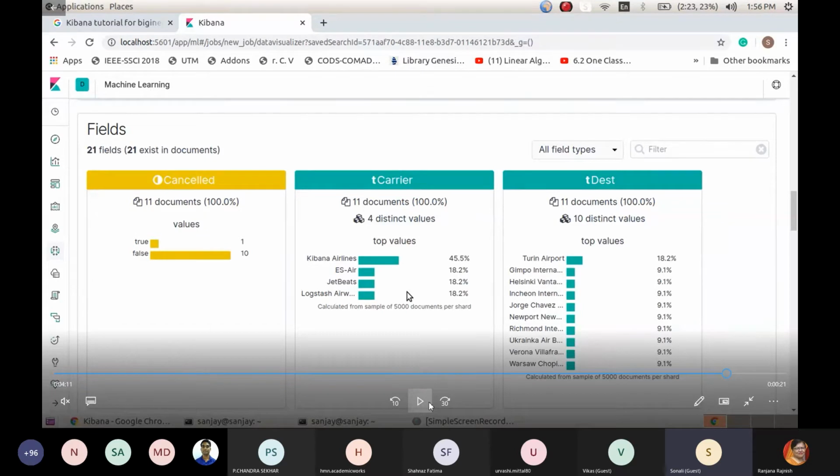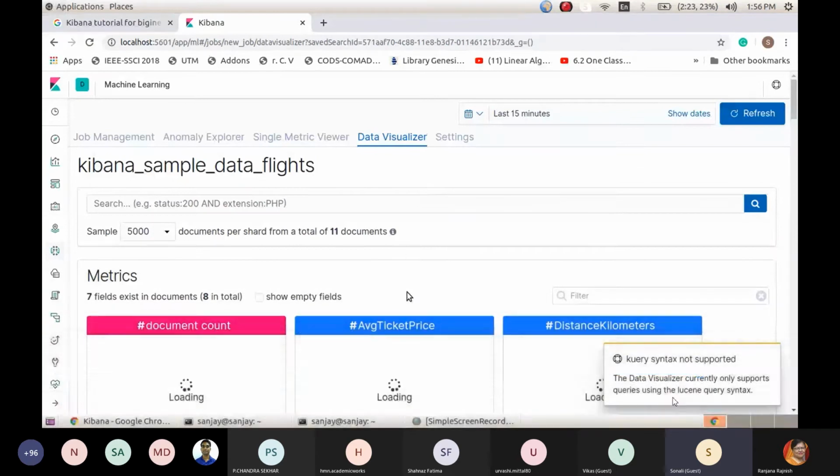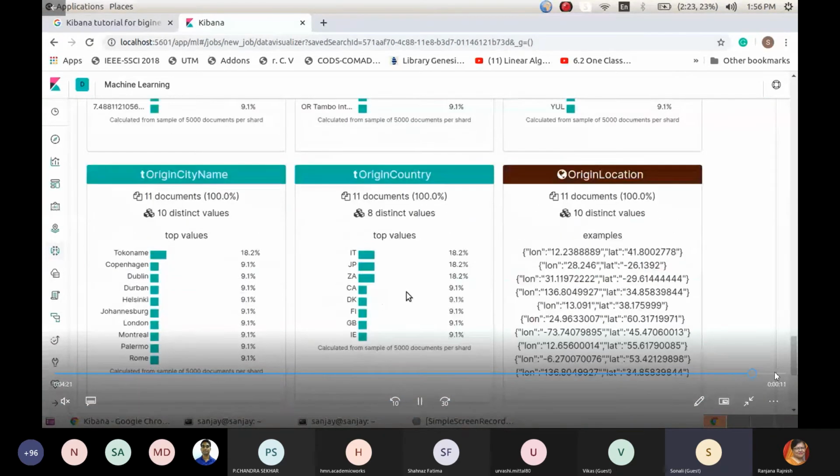Then Kafka should be there to get the streams, and Elasticsearch should be there for the foundation, where the indexing, meaning table creation, has to be prepared. Finally, over it we work with Kibana so that we can see the visualization of various aspects. So this was just a demo to highlight all the features of Kibana.